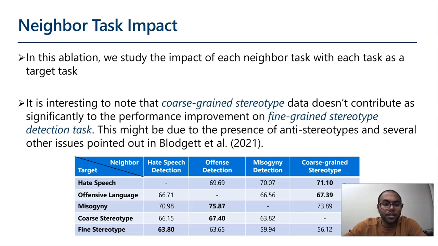Here, it is interesting to note that the coarse grain stereotype detection data doesn't contribute significantly to the performance improvement on the fine grain stereotype detection task, as it could be expected. Rather, we see that the hate speech detection task has the most impact, followed by the offense detection task. This might be due to the presence of anti-stereotypes and several operational and conceptual issues as pointed out in Blodgett et al. Hence, we see the importance of having high quality reliable gold data on the tasks.